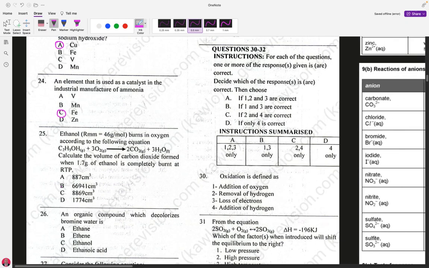They said, calculate the volume of carbon dioxide formed when 1.7 grams of ethanol is completely burnt at room temperature and pressure. You should also know the volume occupied by a gas at room temperature and pressure, which is, remember, 1 mole of any gas at room temperature and pressure, that's RTP, occupies 24,000 cubic centimeters or 24 dm cube. But at standard temperature and pressure, it is 22.4 dm cube or 22,400 cubic centimeters.